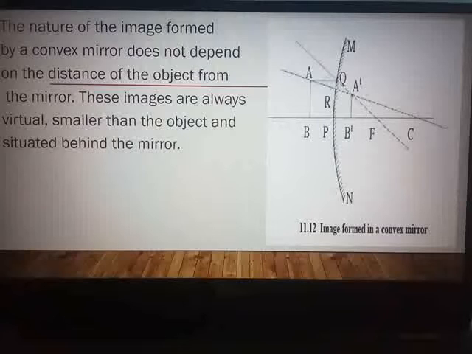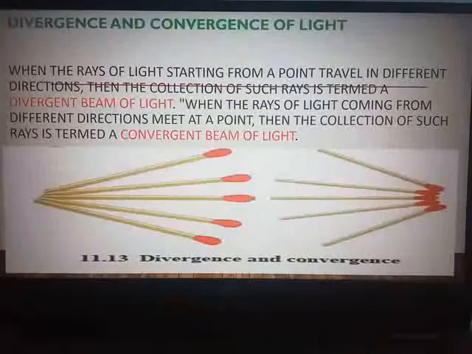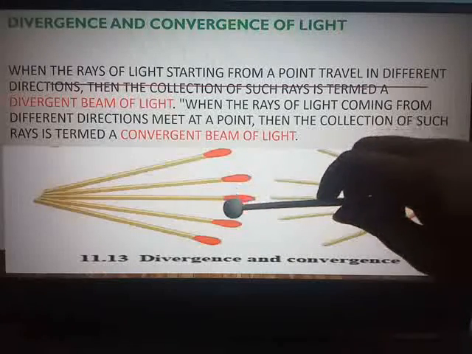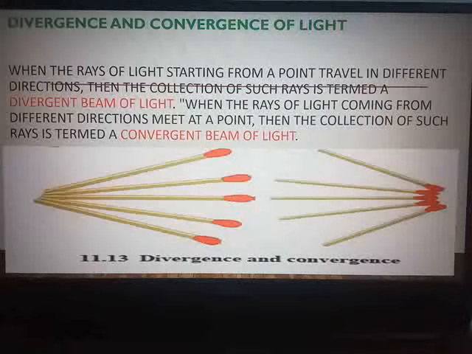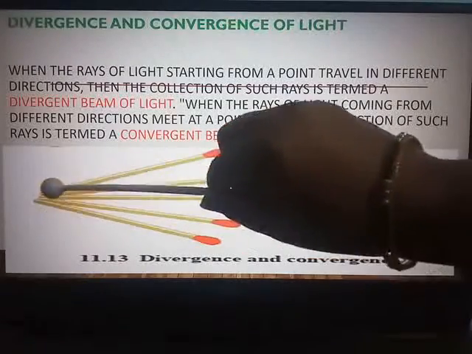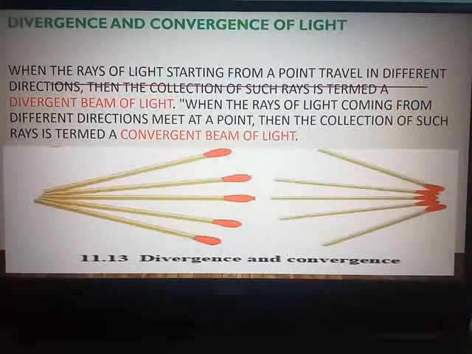We move to our next topic, which is related to the nature of the mirrors, that is divergence and convergence of light. Look at this diagram here. Matchsticks are taken, five matchsticks in both the cases. Here you can see from a single point source the matchsticks spread apart from the source, whereas here the five matchsticks come together at one single point. This figure will give you the meaning of divergence and convergence of light.